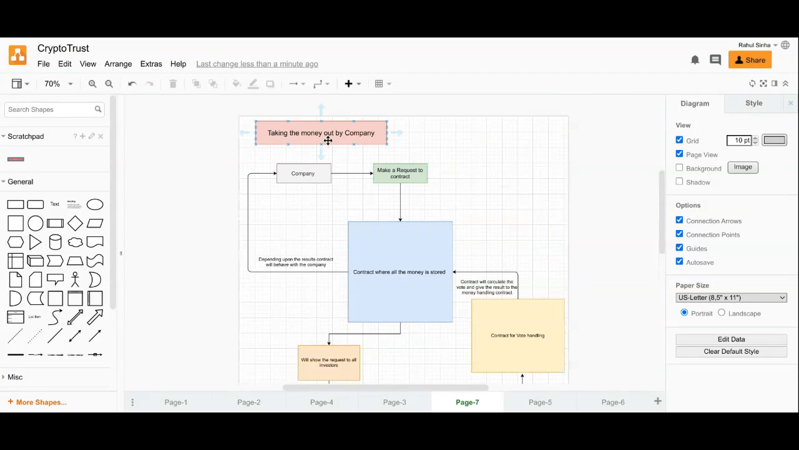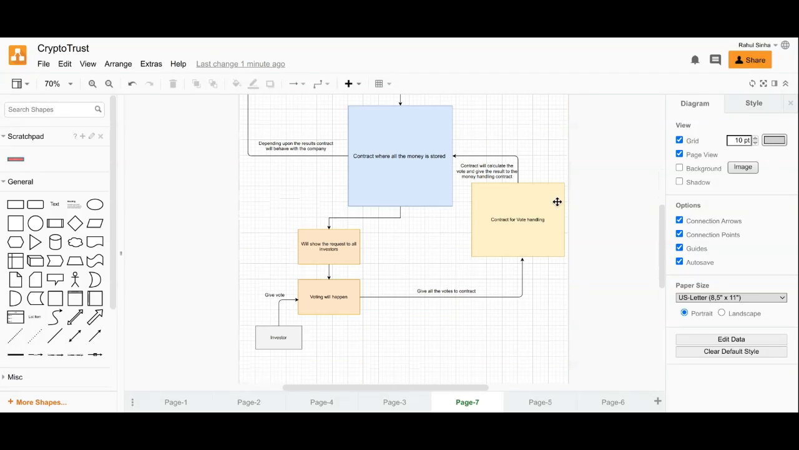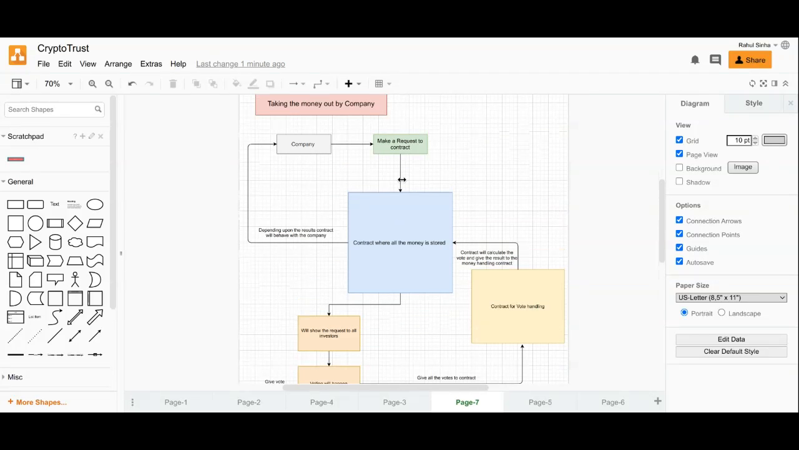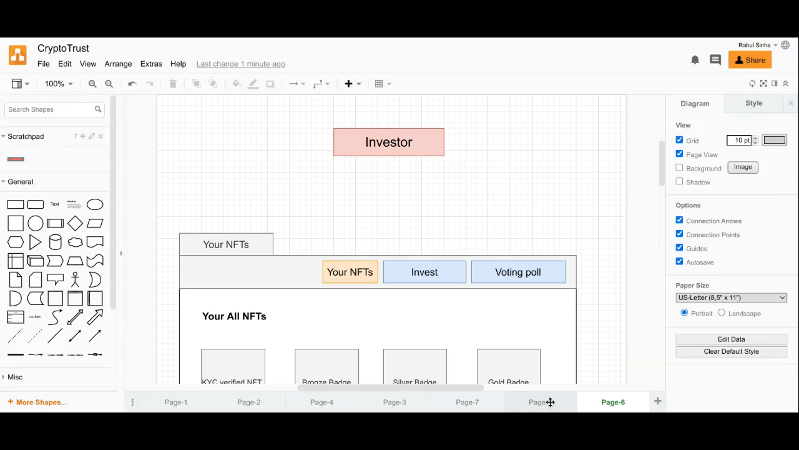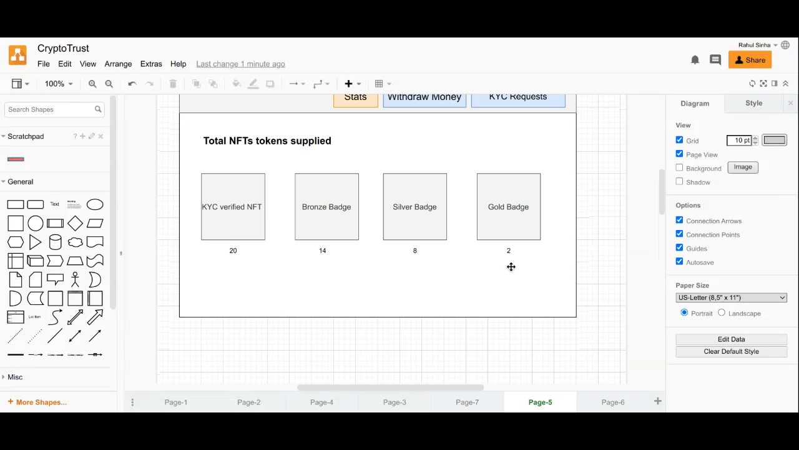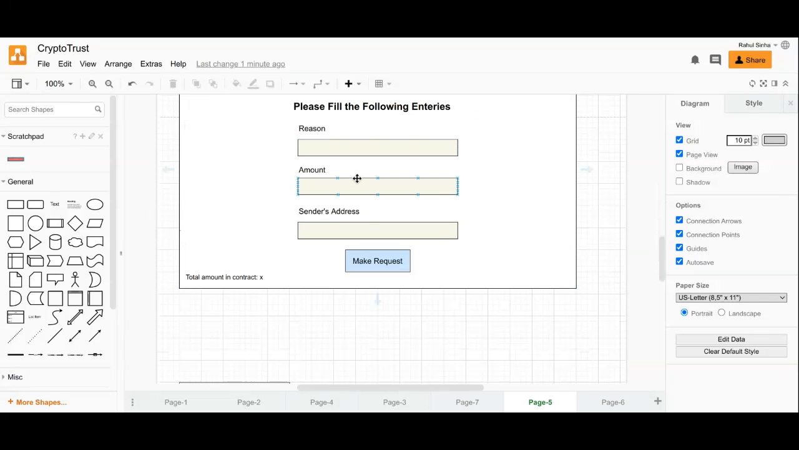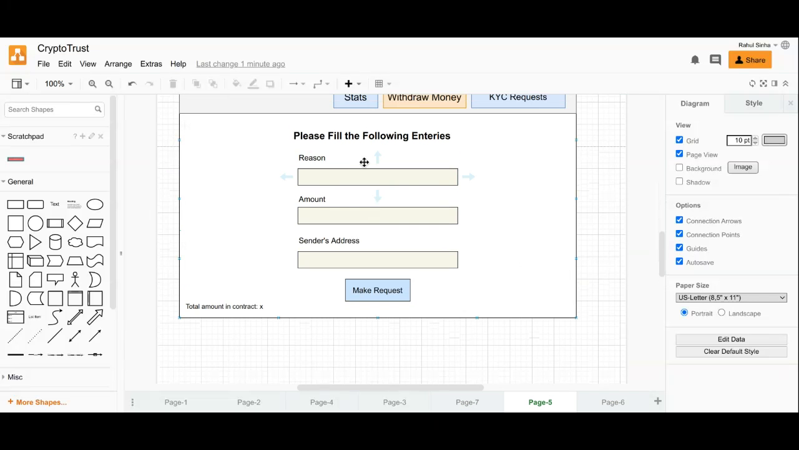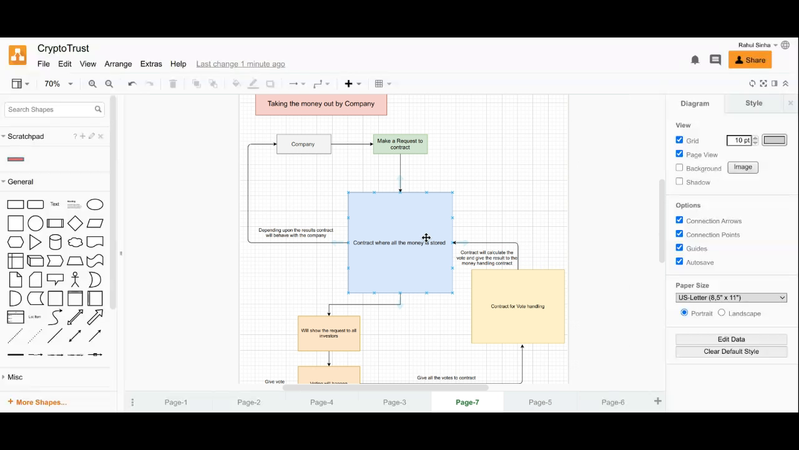Now, taking the money out of the company. I will brief this in a very simple and short way. The company makes a request, and the request is made by giving three constraints: reason, amount, and sender address. The reason is why you want to take the money out. The amount is how much you want to take out. And the sender address is to whom you want to send the total amount of money.